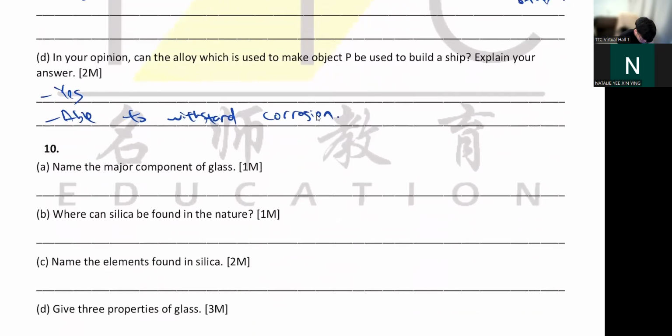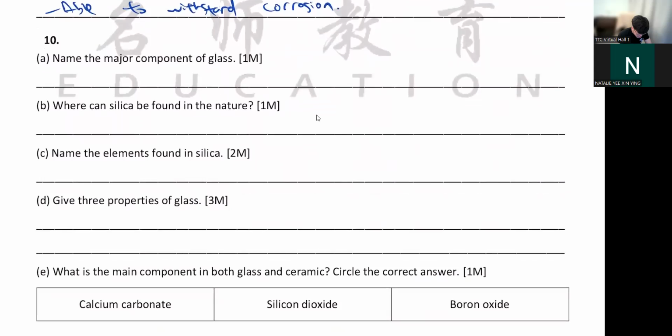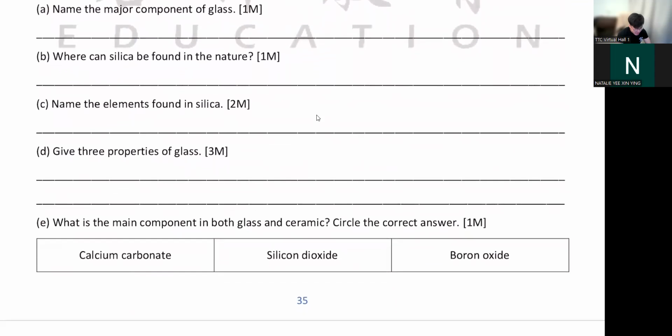So next, glass. Okay, the main ingredient is actually silica. Okay, I don't want to write this. You write this yourself. So what is silica, by the way? Silica, the real name is called silicon dioxide. It has 1 silicon atom and 2 oxygen atoms.